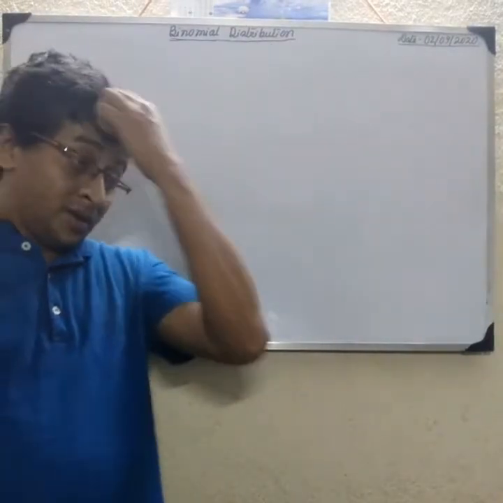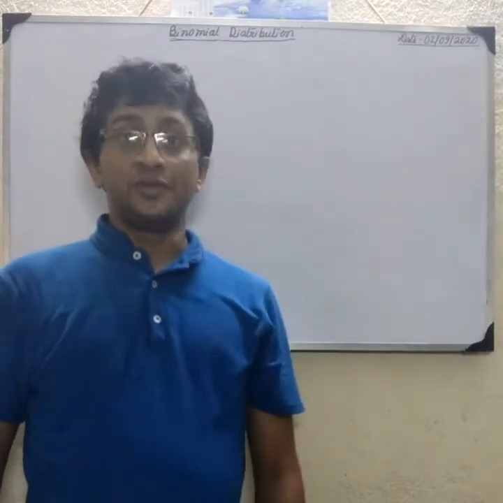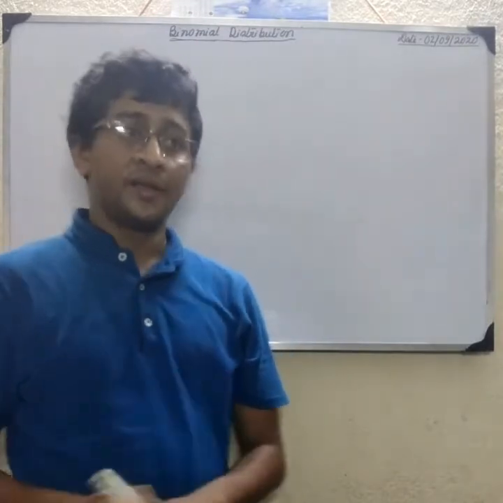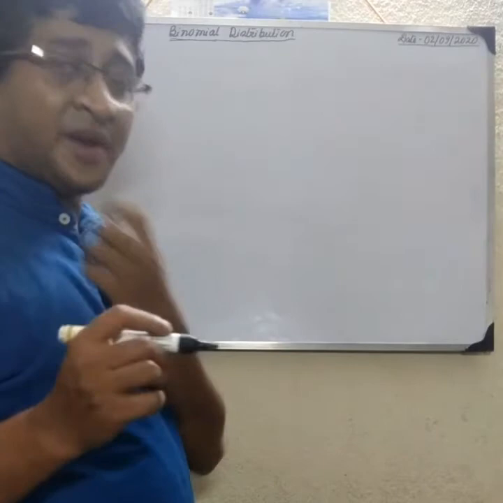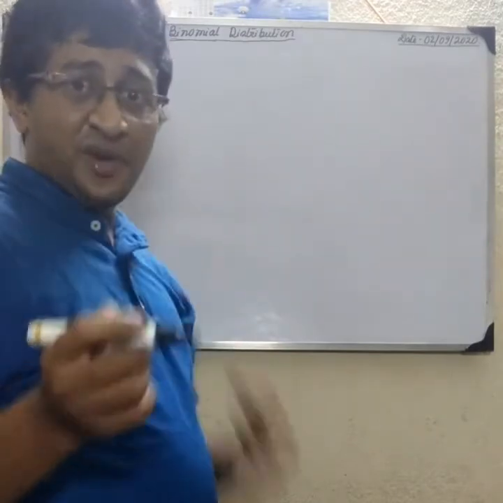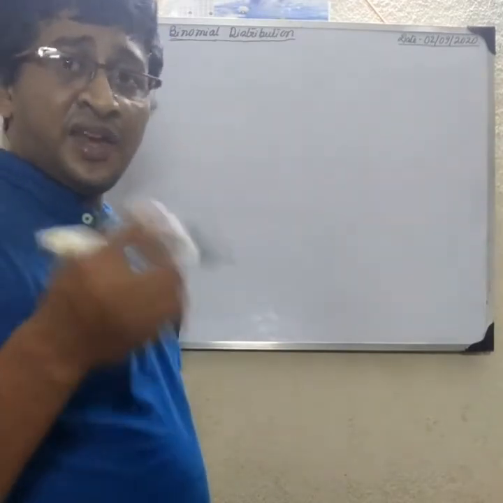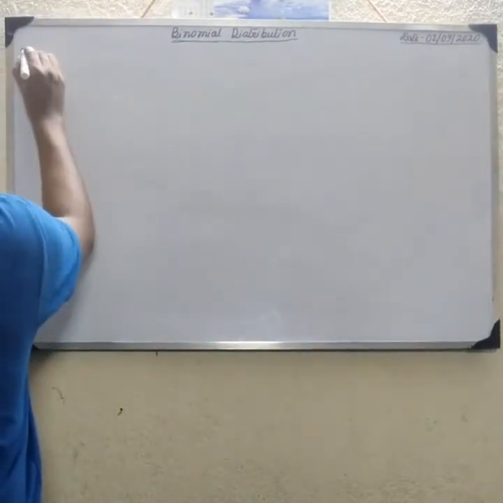Next we find the mean of a binomial distribution. First the mean, then the variance. If the random variable X follows a binomial distribution, then prove that the mean is np. Okay, so suppose this is theorem 1.